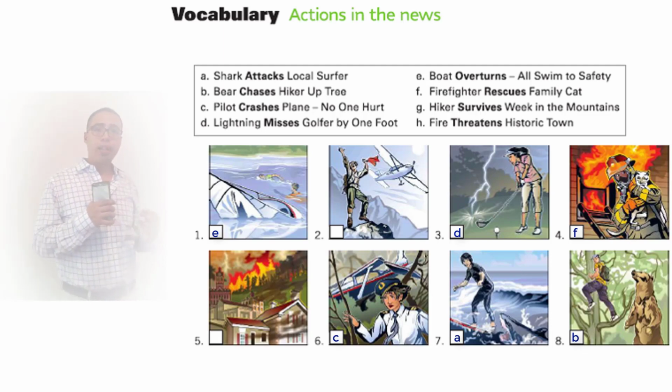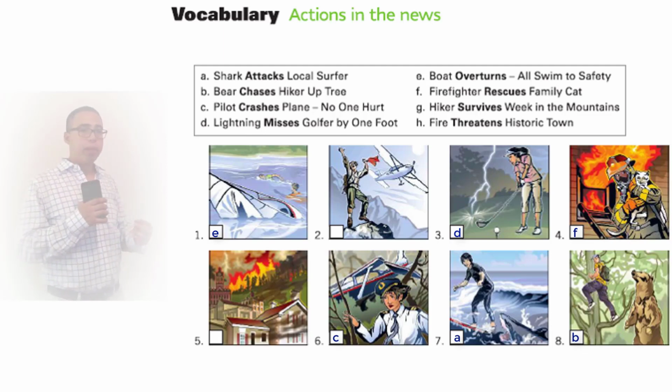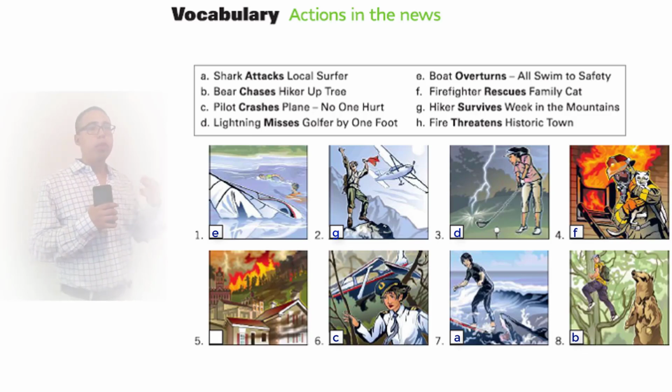Now G. Hiker survives week in the mountains. We already established that number 8 is a hiker with a bear. Where else can we see a hiker? That would be number 2. And he has a little red flag because he's trying to grab the airplane's attention, trying to get rescued. Okay, so number 2 is G. Hiker survives week in the mountains.